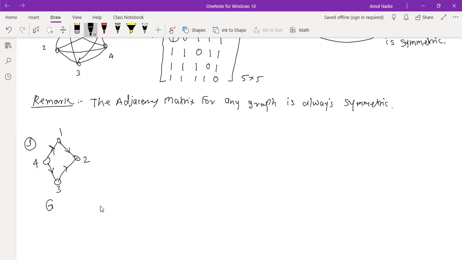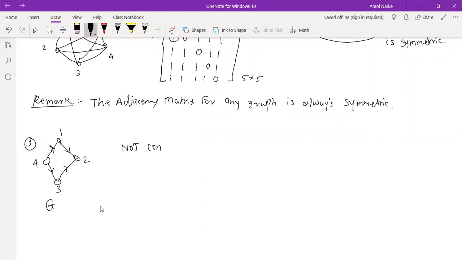Sir, I think it is not connected. Why do you think so? Sir, because for 1 to 3 we do not have any path. Exactly. Even if it looks connected, it is not connected. Same goes for 2 to 4. Exactly.